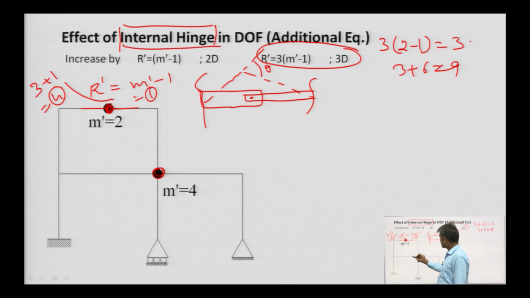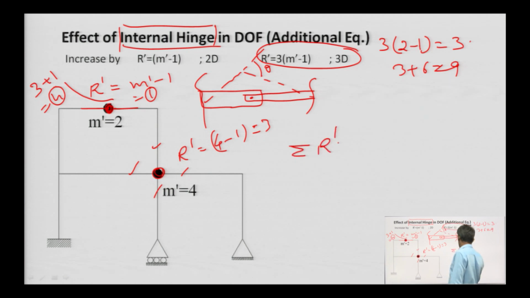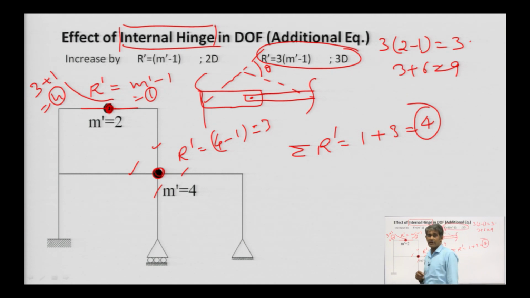Here, the total number of members connected at this internal hinge is 1, 2, 3, 4. So, the additional degree of freedom here is r dash. If I am writing it by r dash, then r dash will be 4 minus 1, which is equal to 3. So, the sum of r dash in this case will be 1 plus 3, which is equal to 4. So, 4 degrees of freedom will be added, considering this as a joint.